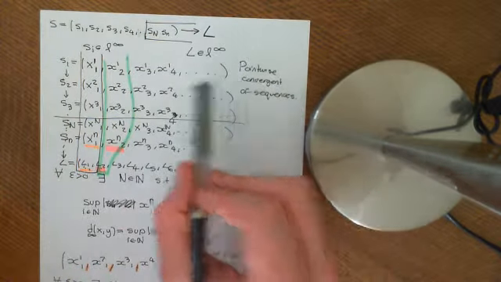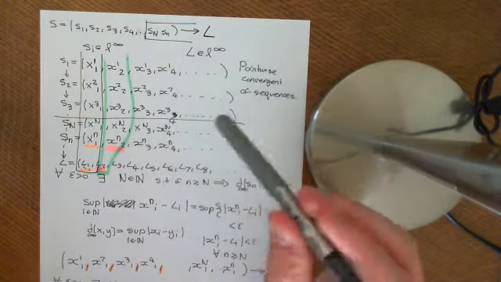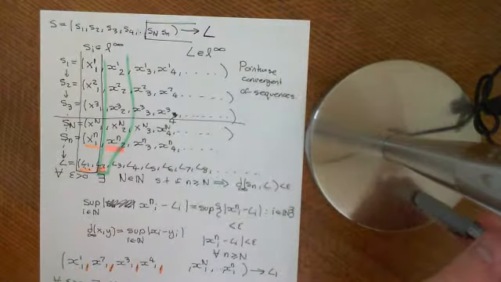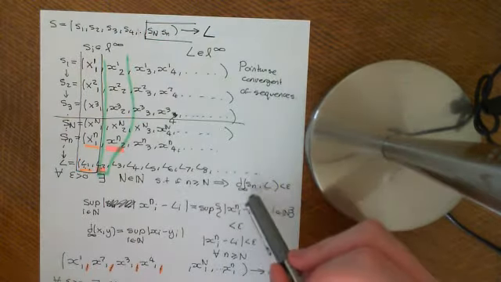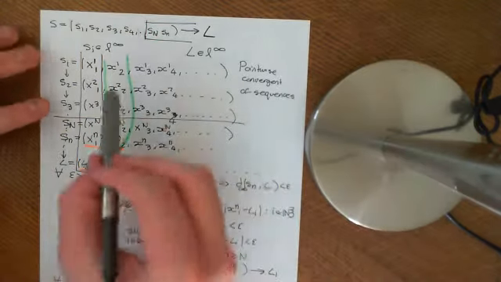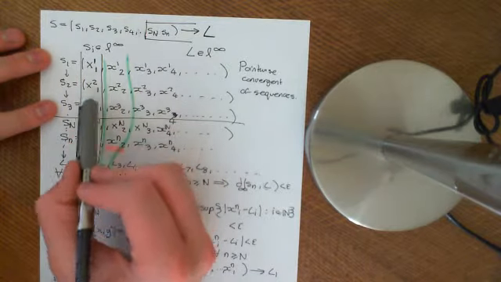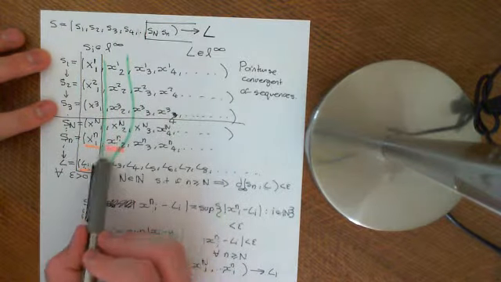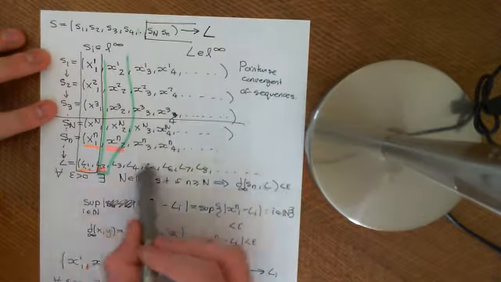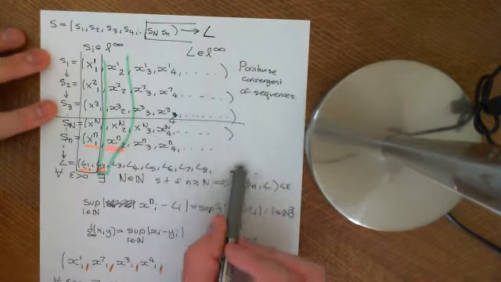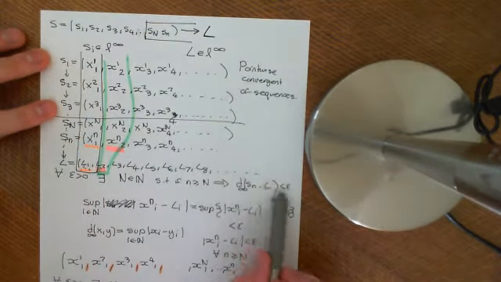It's not true that all sequences of sequences which converge pointwise will converge in D infinity. So basically, I could create you a sequence of sequences like this, for which you can analyze the limit of the first terms, the limit of the second terms, the limit of the third term. But this new sequence you construct, this thing you hope is going to be the limit, actually you can prove it isn't the limit in D infinity.